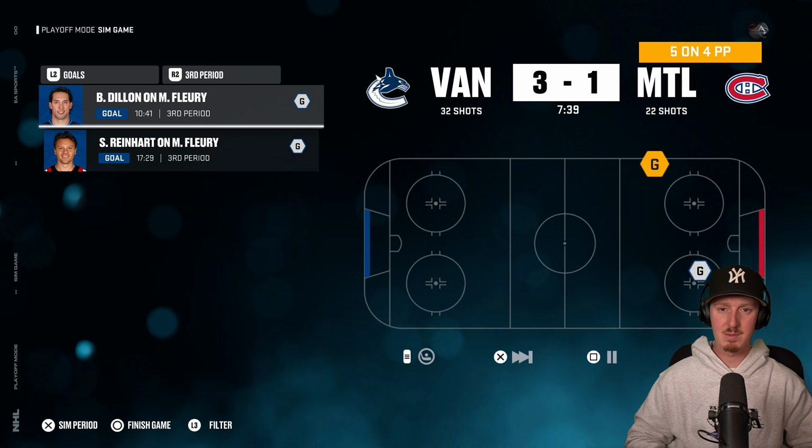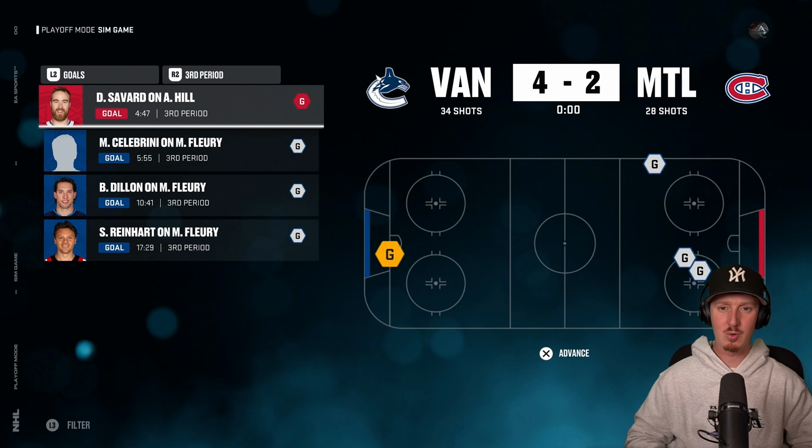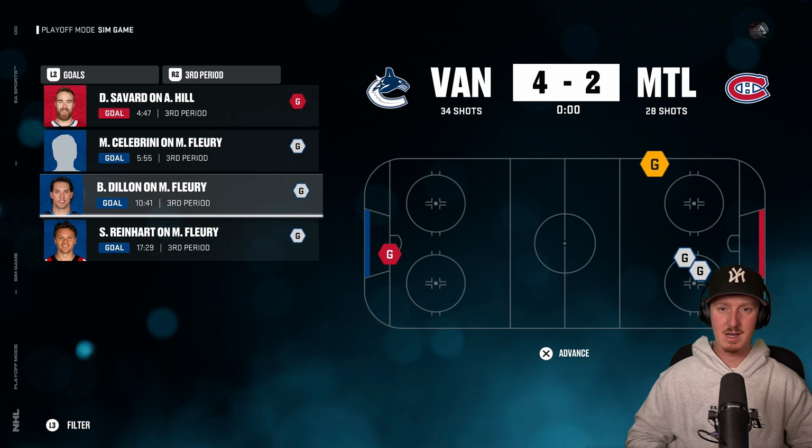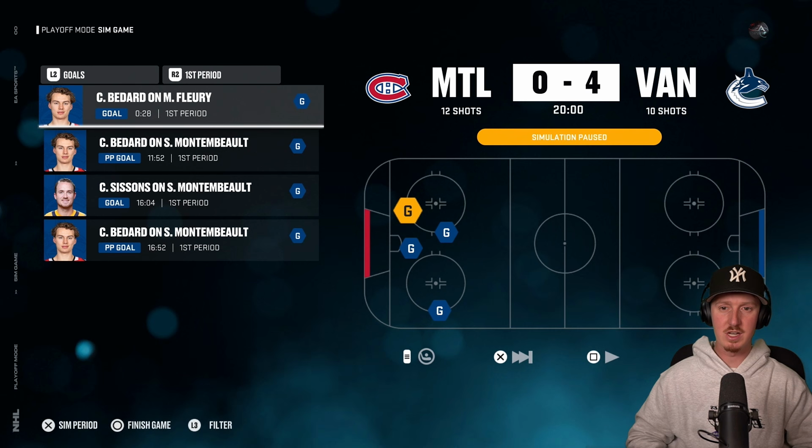Brendan Dillon's going to be picking up a big-time goal. There's 5 minutes left in this one. Celebrini picking up a big-time goal. Montreal's not going to have enough time to make the comeback, so they're going to be dropping game one. So Montreal's already facing elimination here, and they're eliminated.